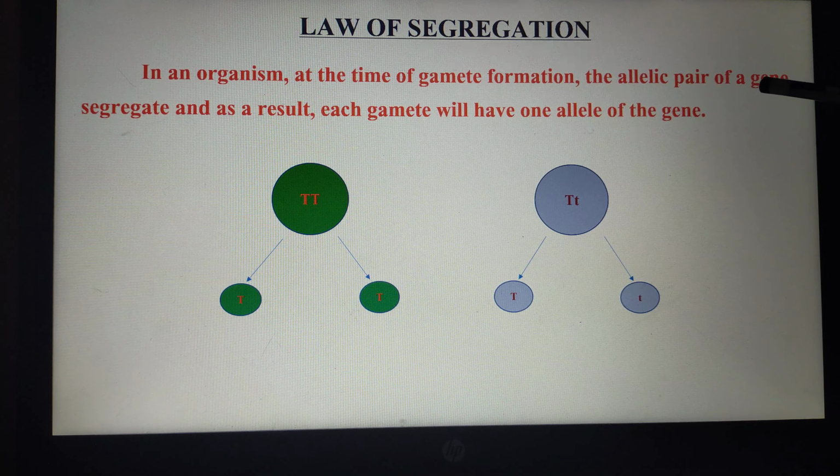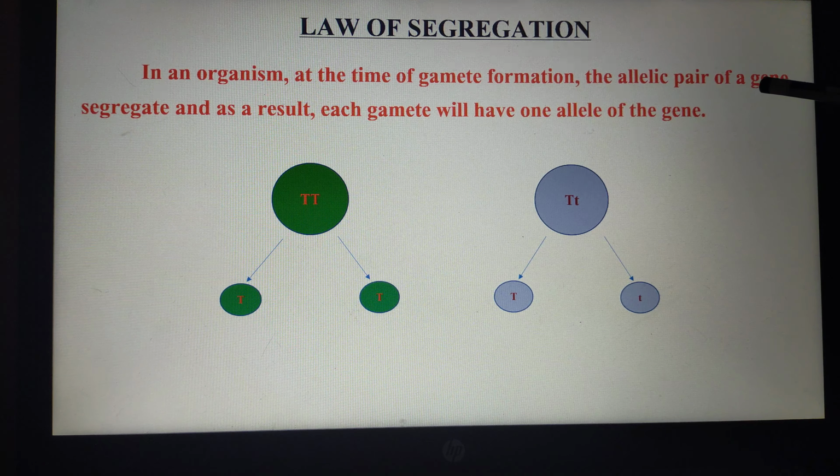Now this cell, during the meiosis, by the formation of gametes, these alleles get separated and the gametes will receive only one allele of a gene, right? If you see, here we have two capital T's, a diploid condition, whereas in the gamete we have only one capital T, only one allele has entered, right? So this diploid condition has reduced to haploid. That is what is mentioned there.